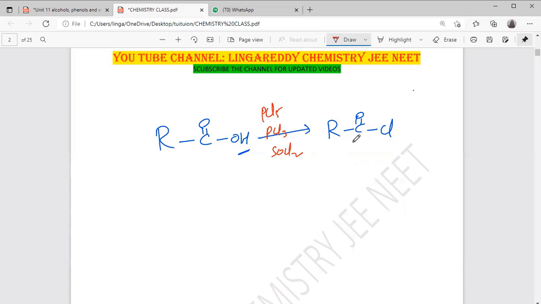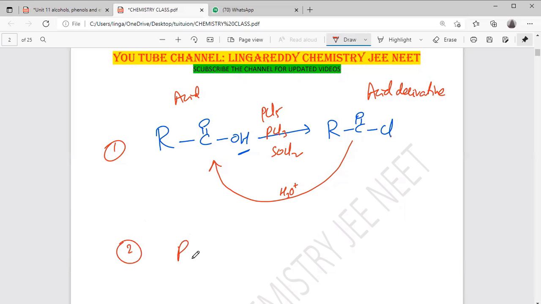If you want the reverse, in place of chlorine we require OH. So, hydrolysis. Generally aqueous KOH is required, but here it's not aqueous KOH; just water is enough, in acidic medium, because it is an acid derivative. Just by the hydrolysis, we can get it.